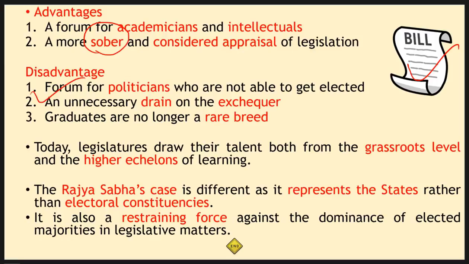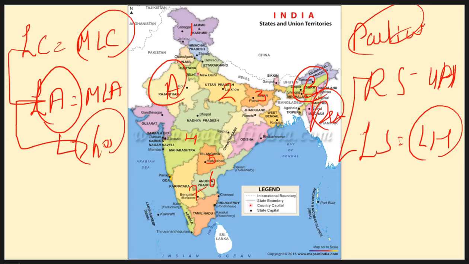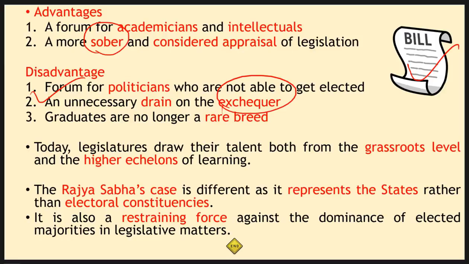The second disadvantage is that it will be a big drain on the exchequer. As you can see here, 22 states of our country out of 29 have this single house, the legislative assembly, and they are doing very well. We don't find any problem with it at all. A second house means more expenses, more drain on the exchequer's money.